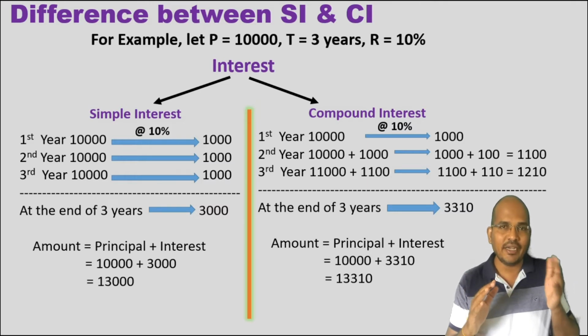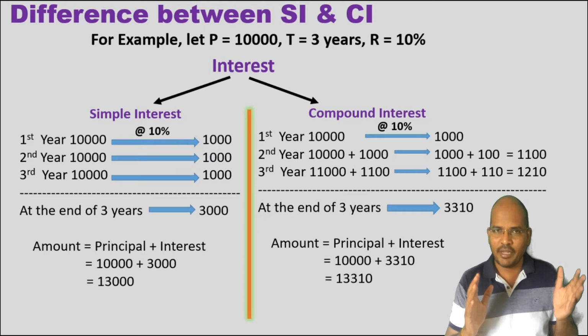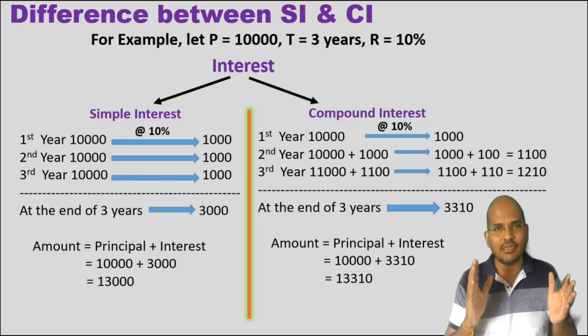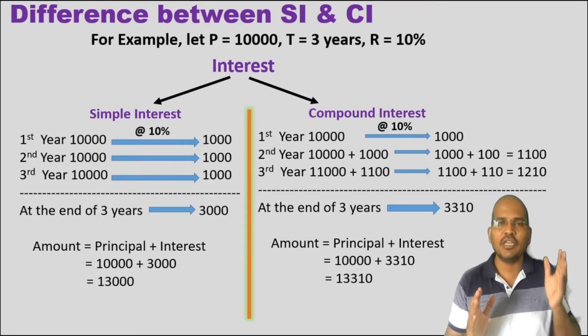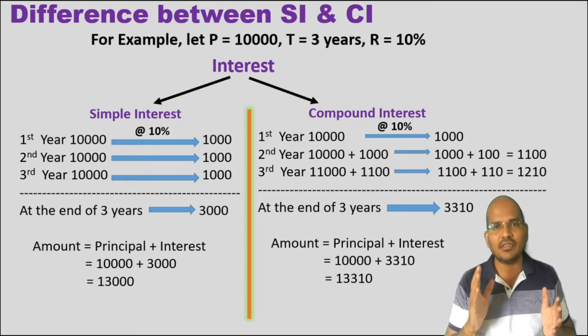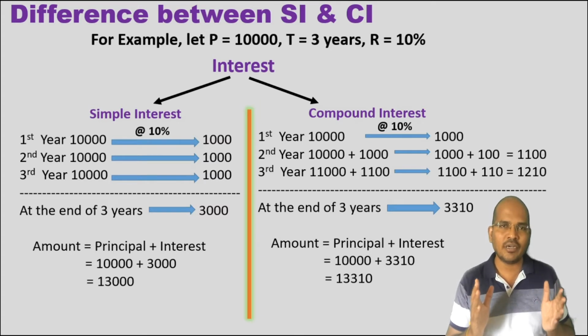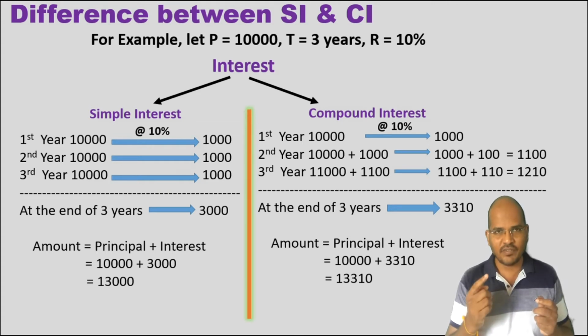As we calculate interest on interest, we call it compound interest. Keep that in mind. You observe that the final amount in simple interest is 13,000 rupees, whereas the final amount in compound interest is 13,310 rupees. So simple interest and compound interest are not the same. They are the same for the first year: SI gave you 1,000 rupees, CI also gave you 1,000 rupees.